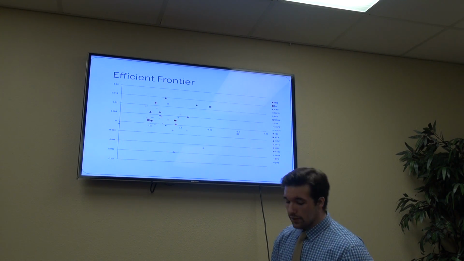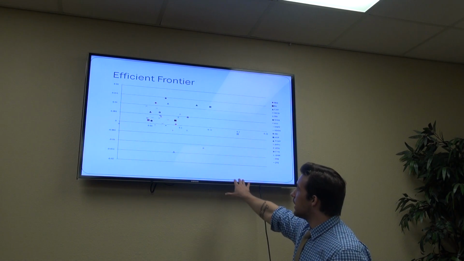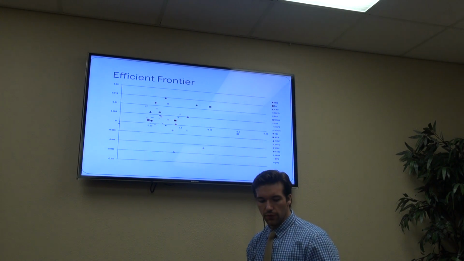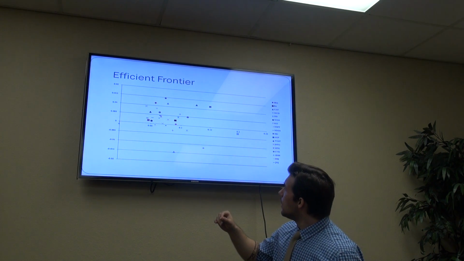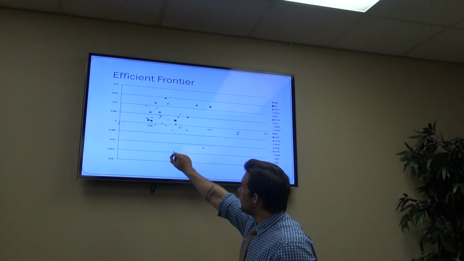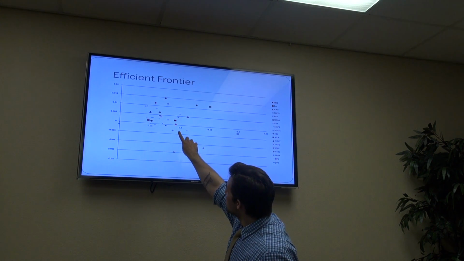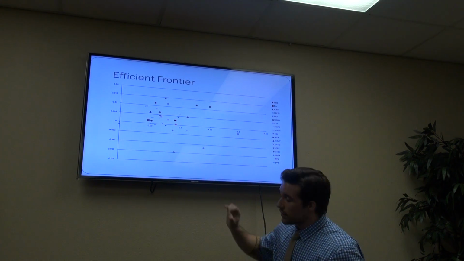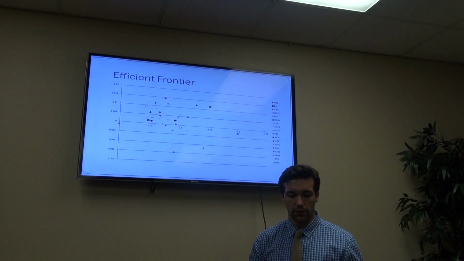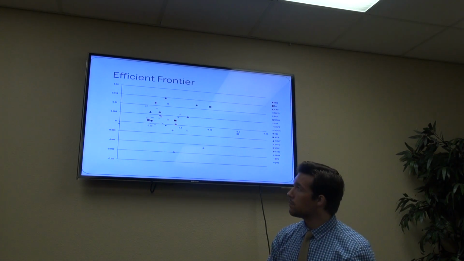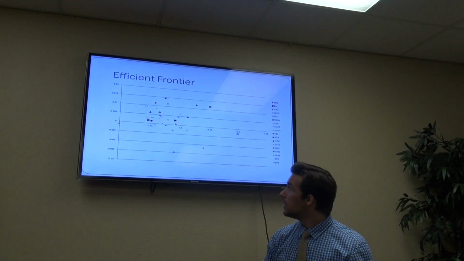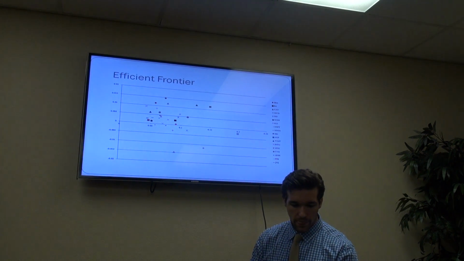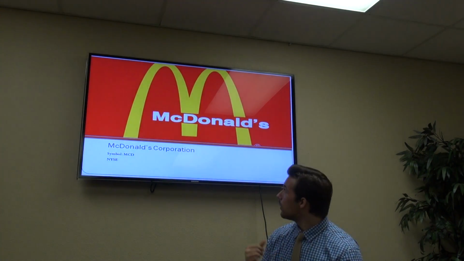As you can see, we use the standard deviation as our measure of risk and an average 5 year return for our return axis. The efficient frontier relies on these top 3 points: the X, the red diamond, and the maroon diamond. McDonald's is the X, and is the company I chose because I'm a highly risk averse investor. So I would want the most return for a given level of risk, and McDonald's is giving me that, being the lowest level of risk and giving me the highest return.